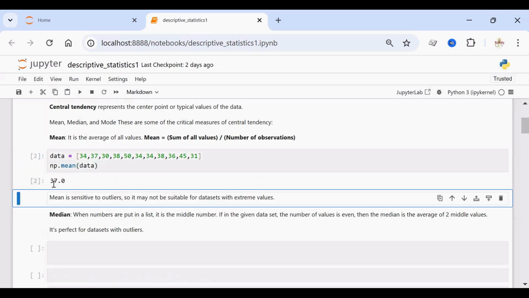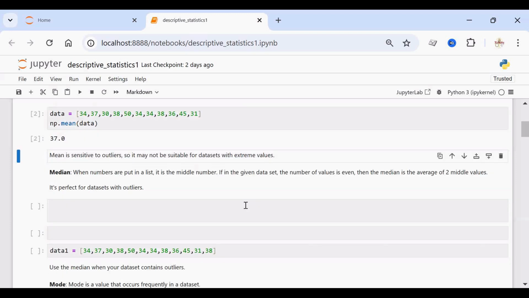The problem with the mean is that it is sensitive to outliers. So it may not be suitable for data sets with extreme values. Next, median. When the data is arranged in ascending or descending order, the middle number is the median. If in the given data set the number of values is odd, the middle number is the median. If the number of values is even, then the median will be the average of the two middle values. So it is perfect for data sets with outliers.